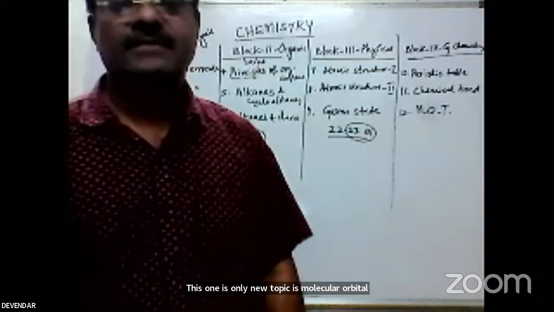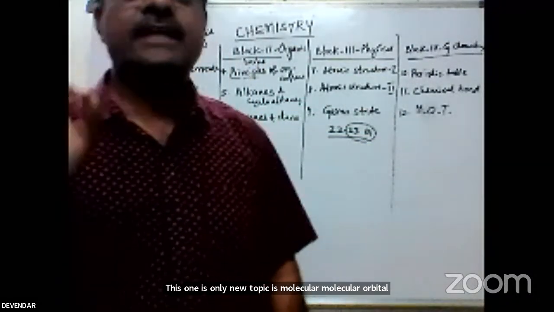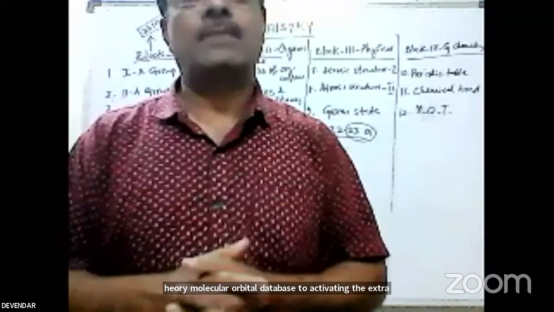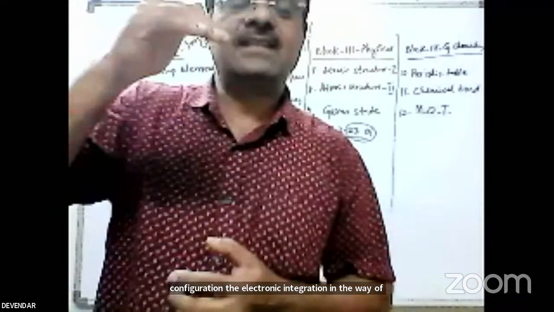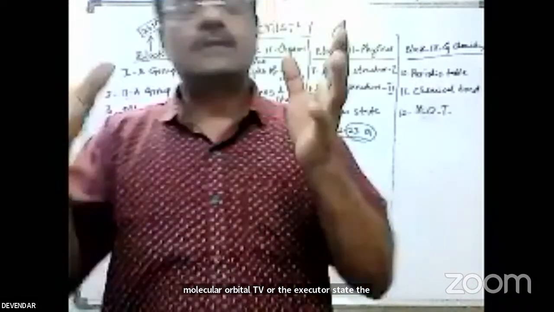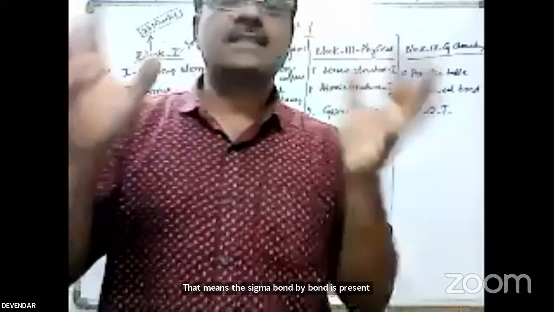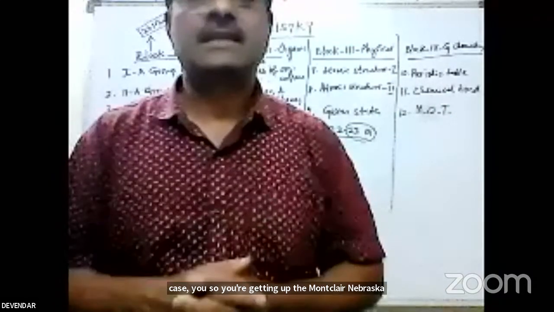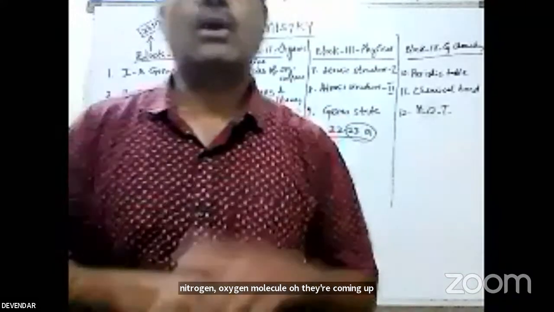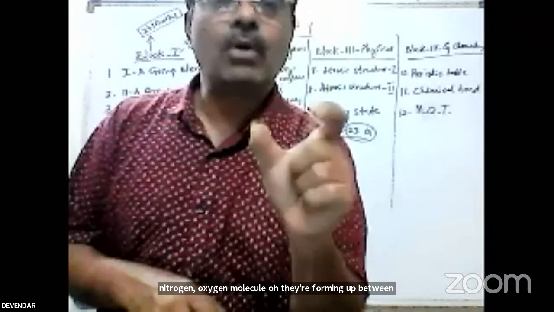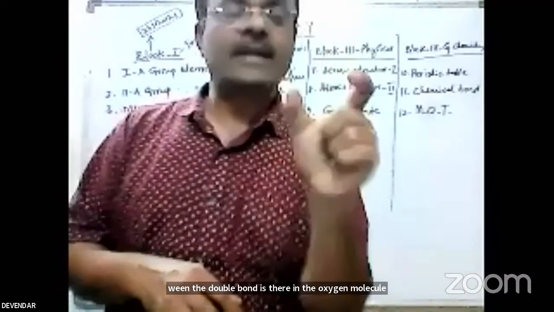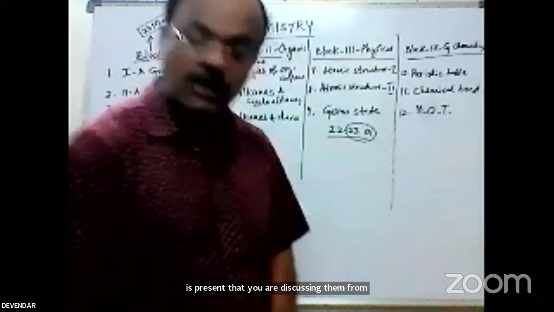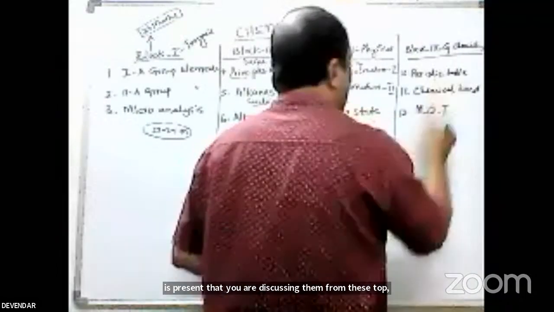Molecular orbital theory means you have to write the electronic configuration in the way of molecular orbital theory, how in the excited state the electron is jumped, and where its location is, that means where the sigma bond and pi bond are present. Using it, you study the nitrogen molecule and the oxygen molecule: why there is a double bond in the oxygen molecule and why nitrogen has a triple bond. From this chapter also you can get almost all 23 marks.